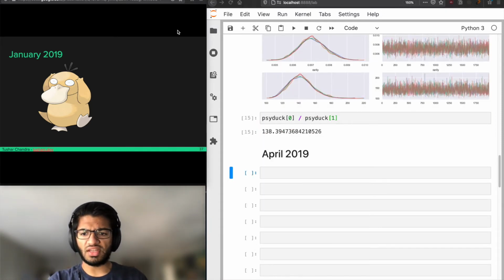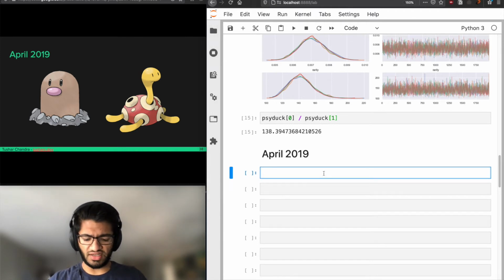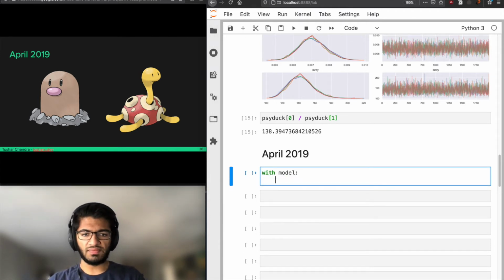So the next thing that we want to do is update our beliefs about the shiny rate based on the event that happened in April 2019. So after January, we think that the rarity was around 1 in 40. After April, we had an event for Diglett and we had an event for Shuckle, so let's see what those are. So I'm going to write out the next 2 sample statements in our model. I'm going to type this out and then skip ahead in the video to where it's finished typing because it's the same structure as what we did before.